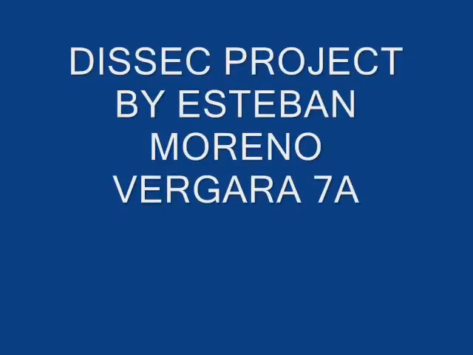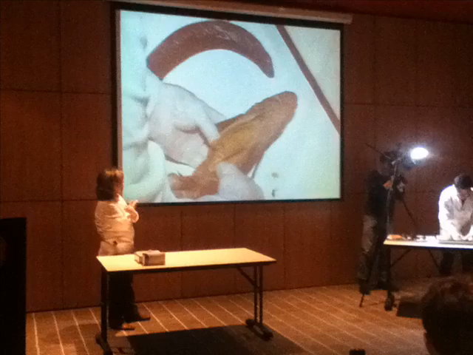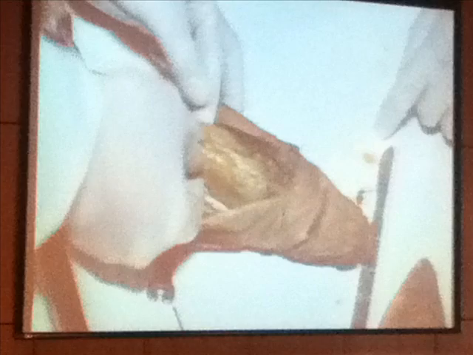Okay, so dissection laboratory. What we did was dissect three animals: a shark, a frog, and a pig. We had three other animals: a fish that has no bones, a turtle that we didn't open because it was really strong, and a rat that I don't know why we didn't open.